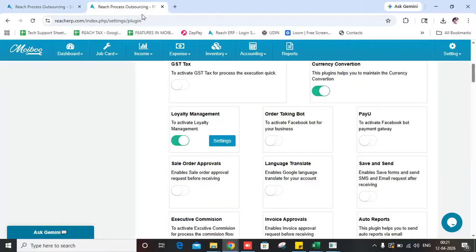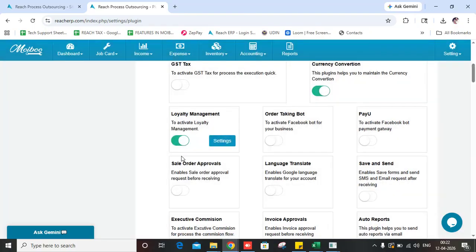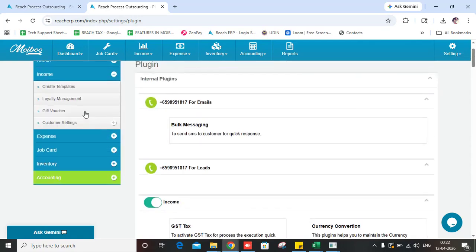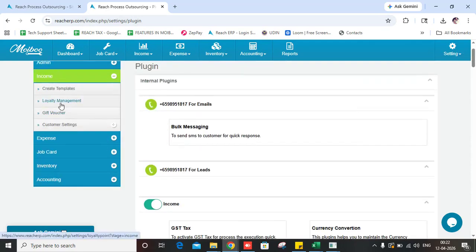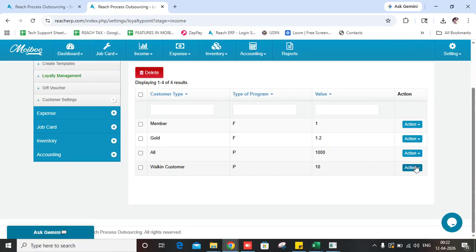First, go to the plugin settings and activate this loyalty management feature. Click on the settings to configure it. Give the validity of the loyalty program, the minimum spend and the maximum spend. After completing the settings, go to this income and click on this loyalty management and click on add loyalty point.